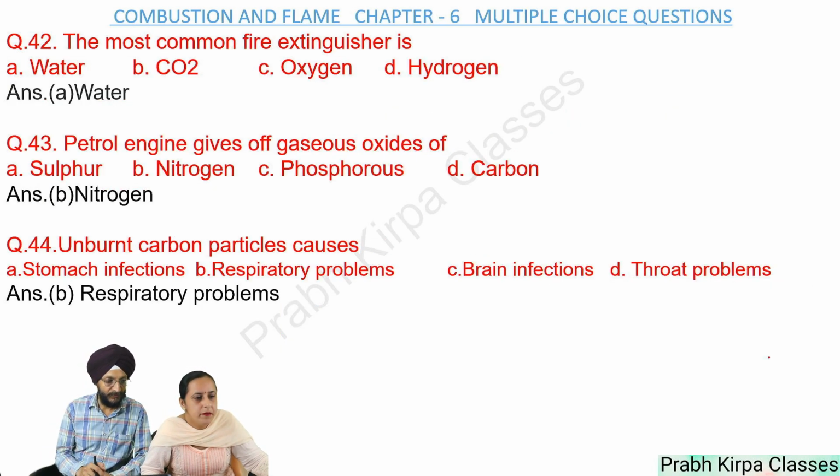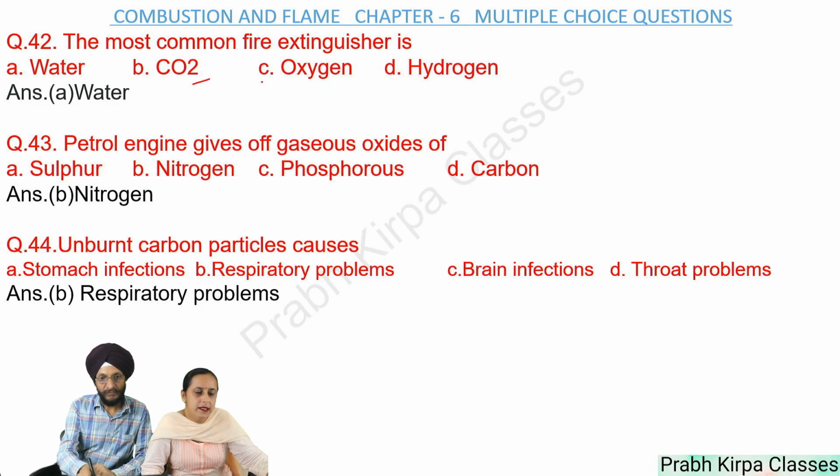Next, the most common fire extinguisher is A. Water, B. CO2, C. Oxygen, D. Hydrogen. So answer is water. Next, petrol engine gives off gaseous oxides of A. Sulfur, B. Nitrogen, C. Phosphorus, D. Carbon. Answer is nitrogen.